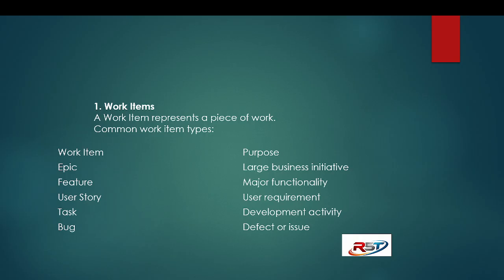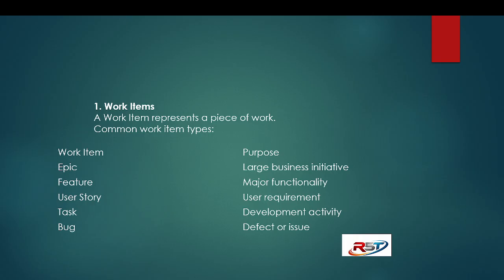Feature is major functionality in the Epic, and user story is a user requirement. Task is a development activity, and bug is a defect or issue. So work items contain all of this.